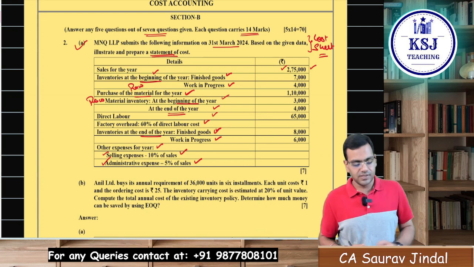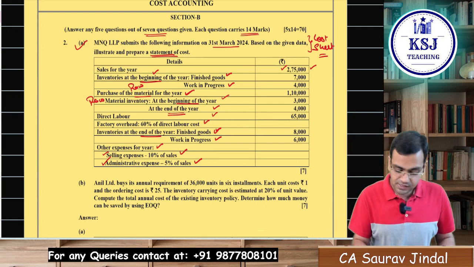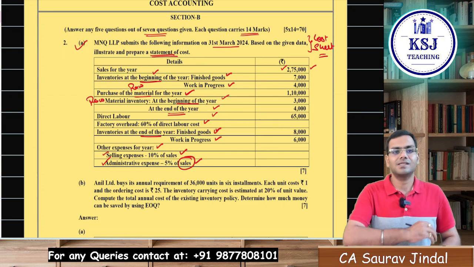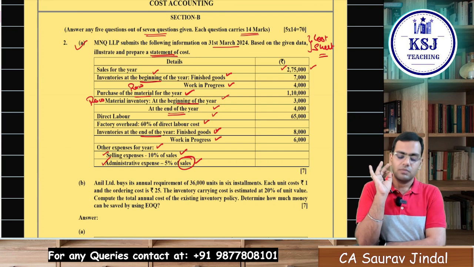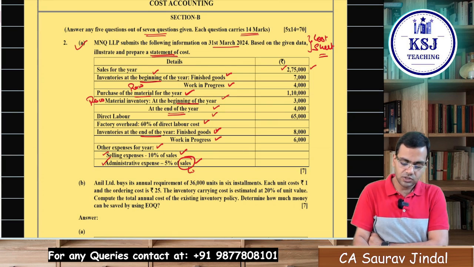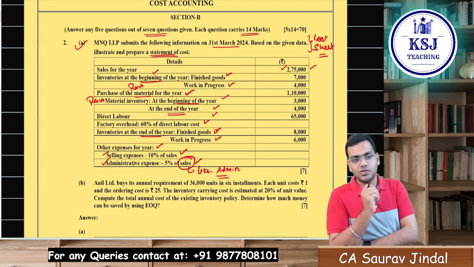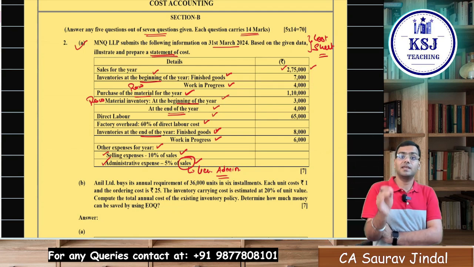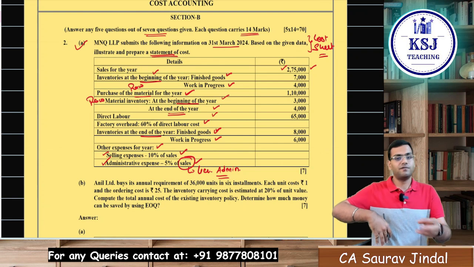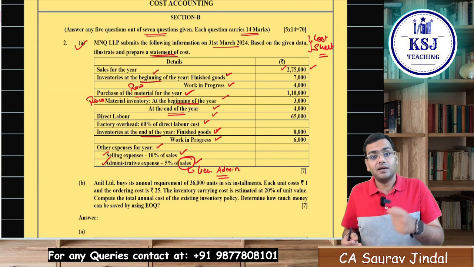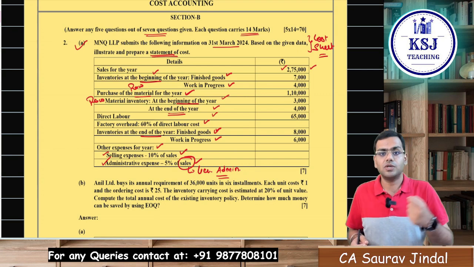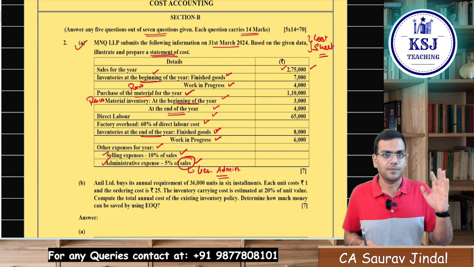See, the administrative expenses are given as a percentage of the sales. If it is given as a percentage of the sales, then you have to take it as general administration expenses, right? Had the administration expenses been given as a percentage of, let's say, the works cost or the prime cost, then we can take it as administration overheads related to production, right?